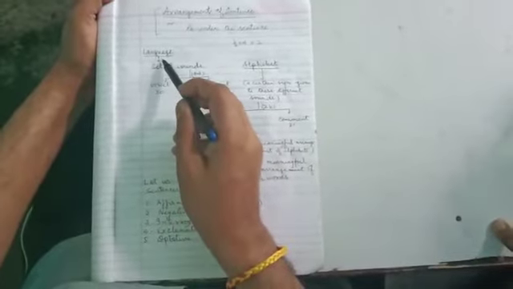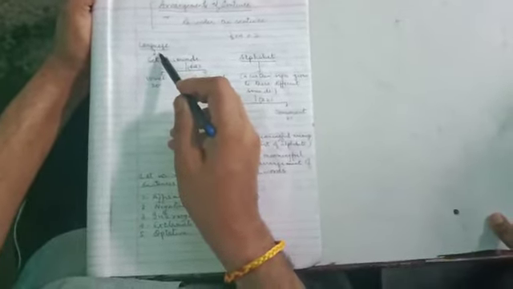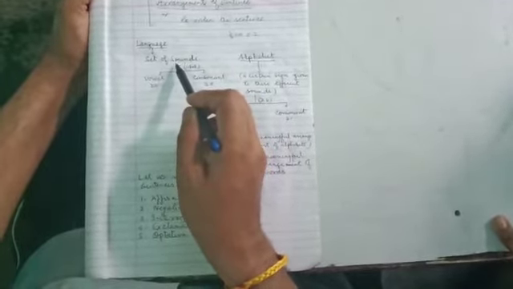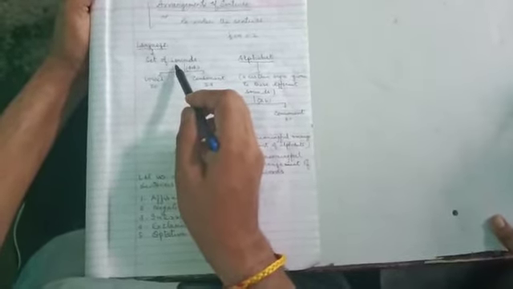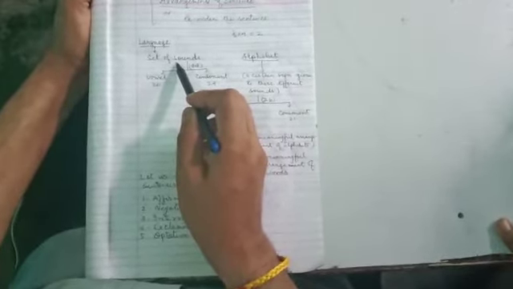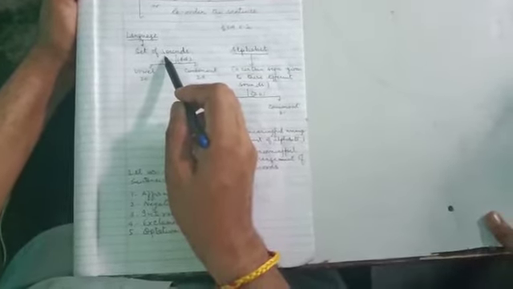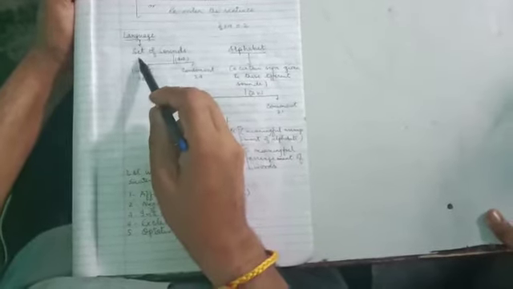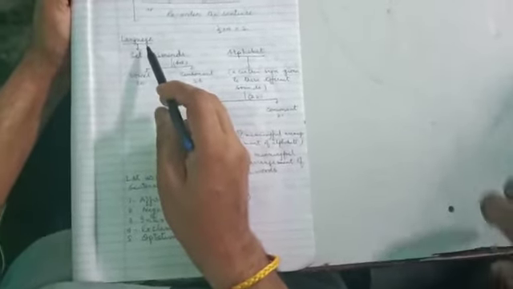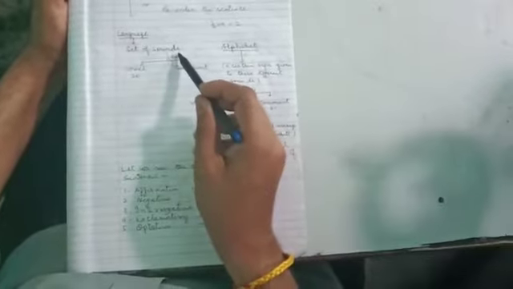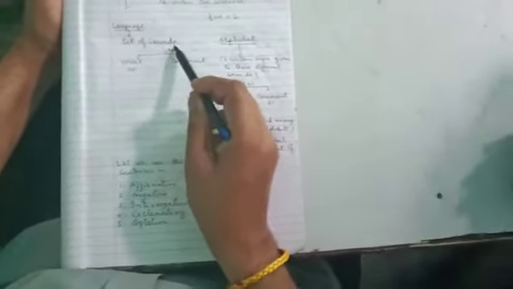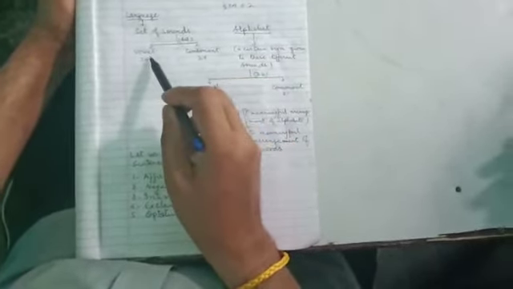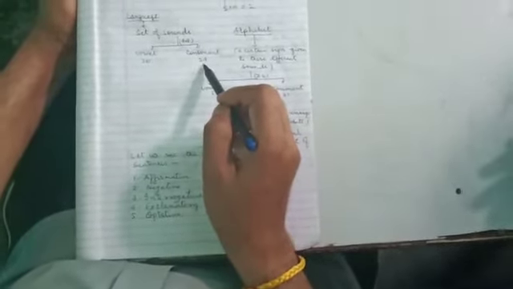Let's see what language is. Language is a set of sounds. Sound means we have so many certain sounds through which we make certain words, and with those words we make certain sentences to give our opinions, ideas, and views to others. In the English language, sounds are total 44. They are divided into vowel 20 and consonant 24.